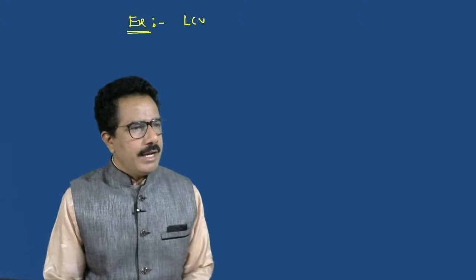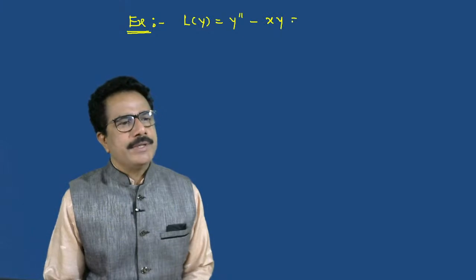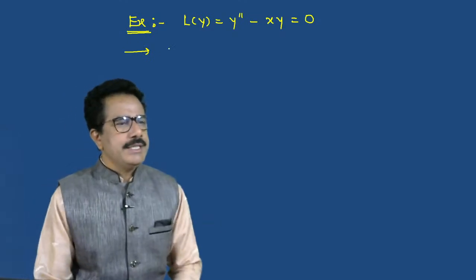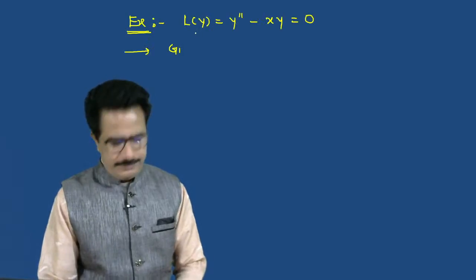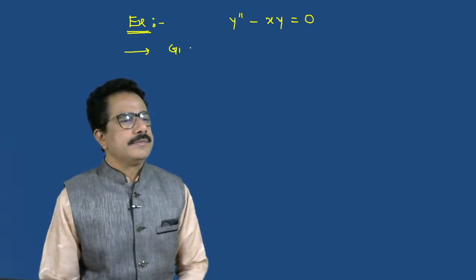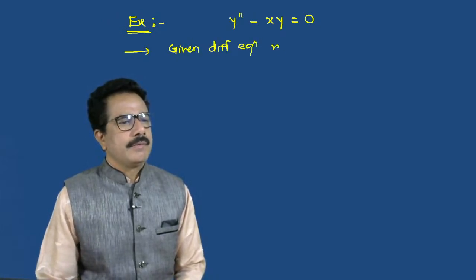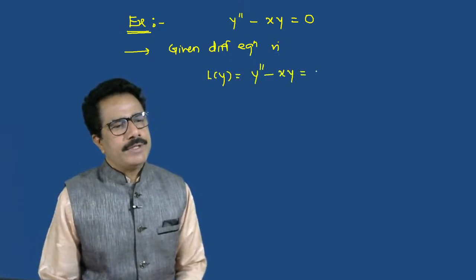For example, we shall find the solution of the equation L of y equals y double dash minus xy equals 0. The given differential equation is L of y equals y double dash minus xy equals 0. It is not necessary to write L of y here.